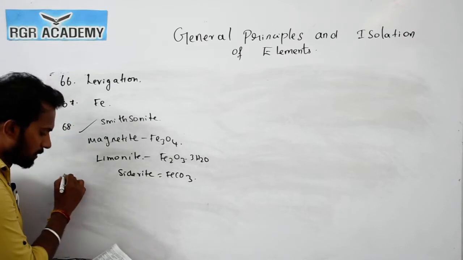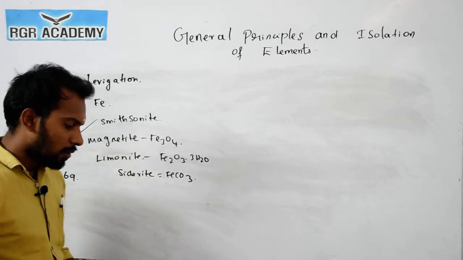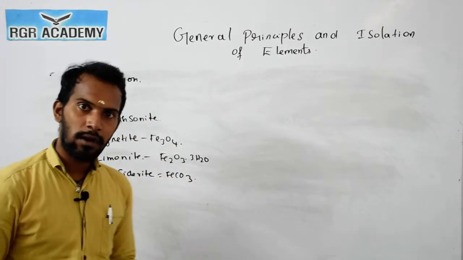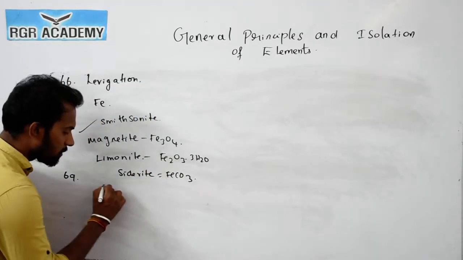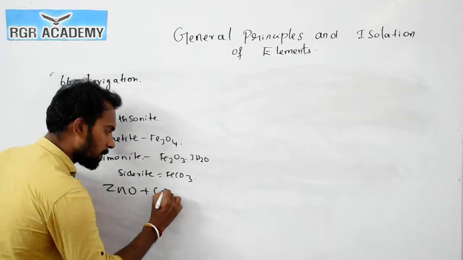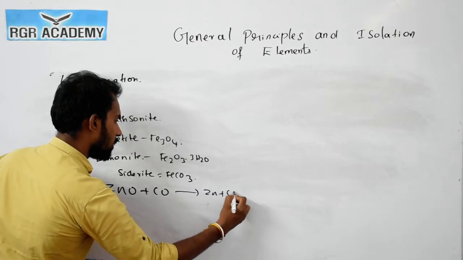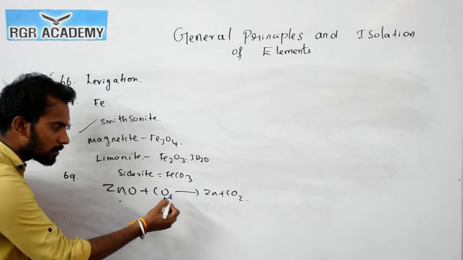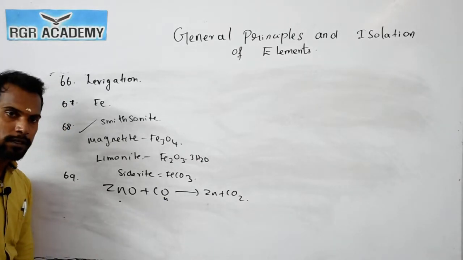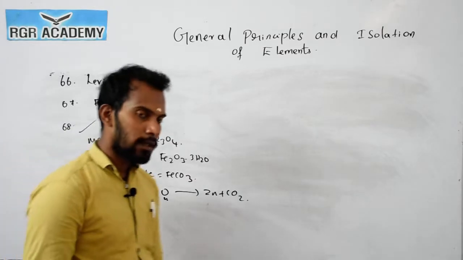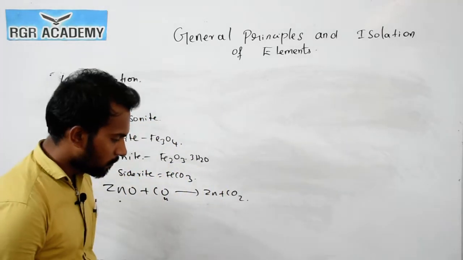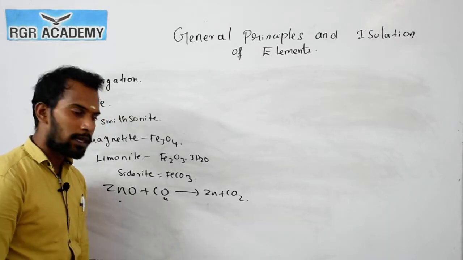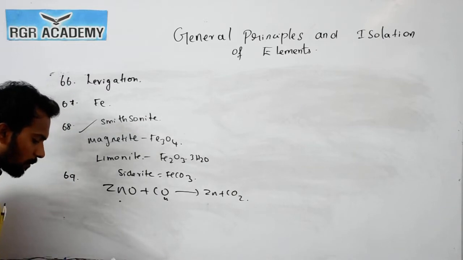Now the question number 69. Here we already discussed this question for zinc oxide, the reducing agent. Zinc oxide reacts with carbon monoxide, gives zinc and evolves carbon dioxide. For zinc oxide, carbon monoxide is the best reducing agent, as we already saw in the Ellingham diagram. So carbon monoxide is the answer.